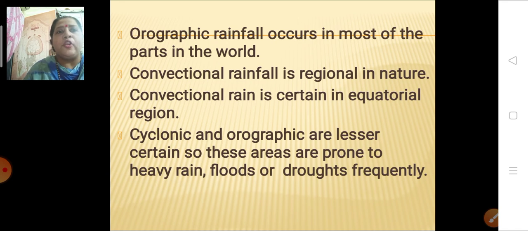While if you see, cyclonic and orographic rainfall are less certain. The certainty is not fixed. The places where cyclonic and orographic rainfall take place are prone to either heavy rain or no rain at all. One of the two things. So either flood will take place or drought will take place, and that also frequently. Such is the condition of the three types of rainfall.